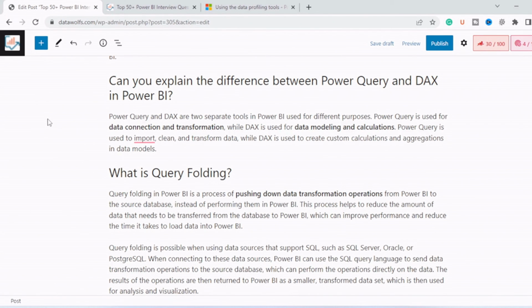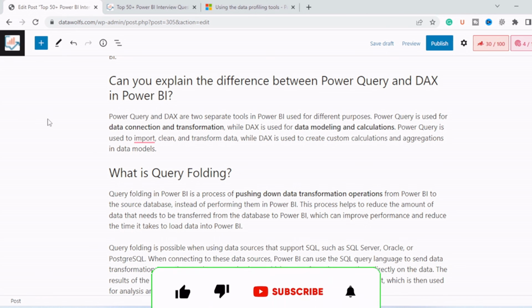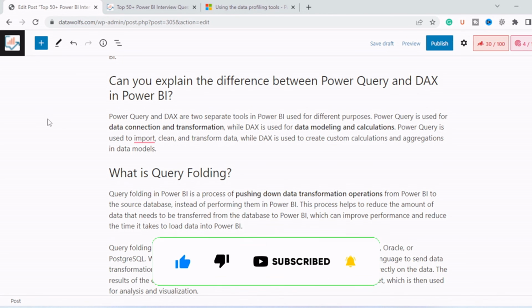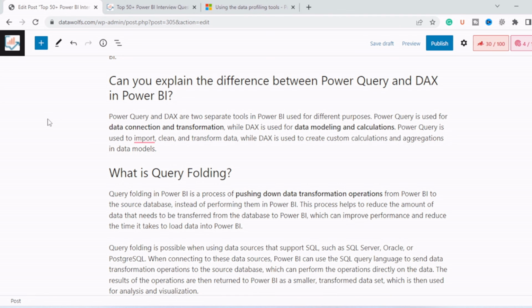Next question is, can you explain the difference between Power Query and DAX in Power BI? Power Query and DAX are two separate tools in Power BI used for different purposes. Power Query is used for data connection, transformation and cleansing, which I just showed you, while DAX is used for data modeling and calculation when we are creating reports and connecting the different tables in the data model tab. Power Query is used to import, clean and transform data, while DAX is used to create custom calculations and aggregations in data models. So I think this is very clear to you.